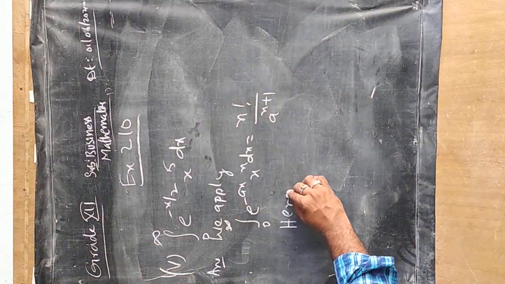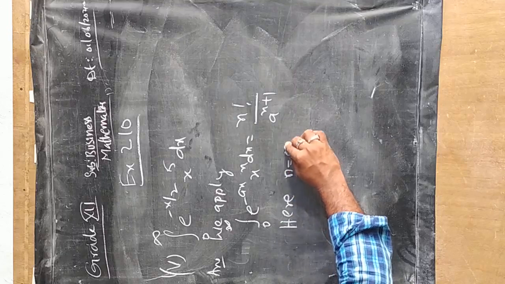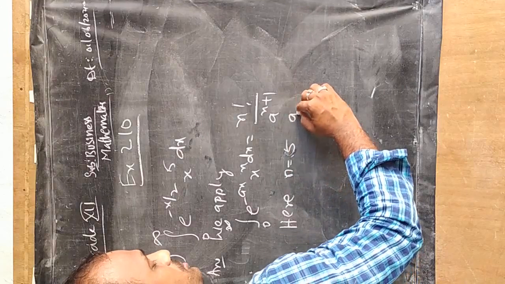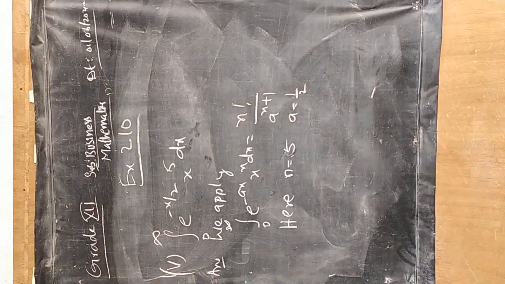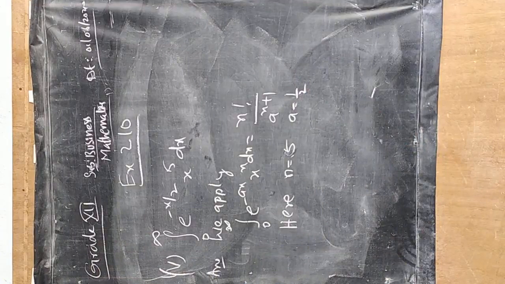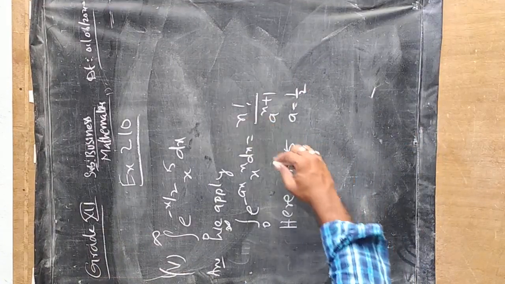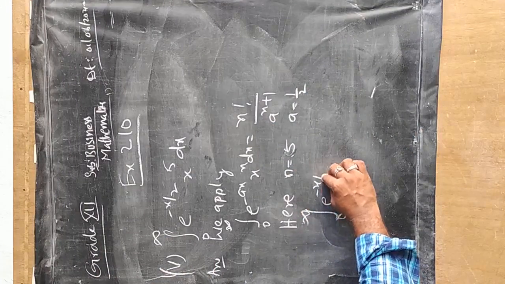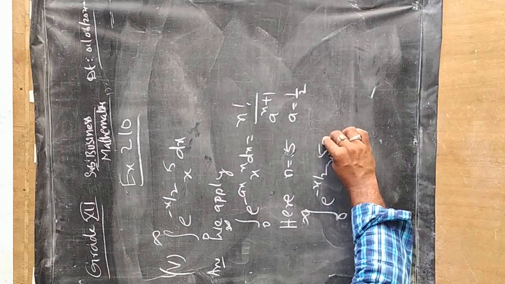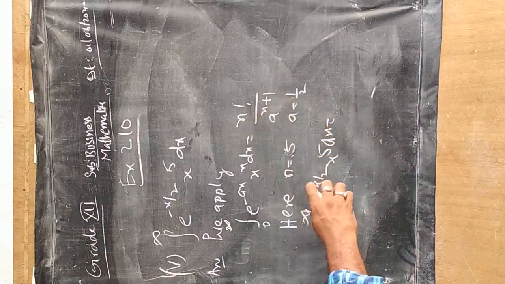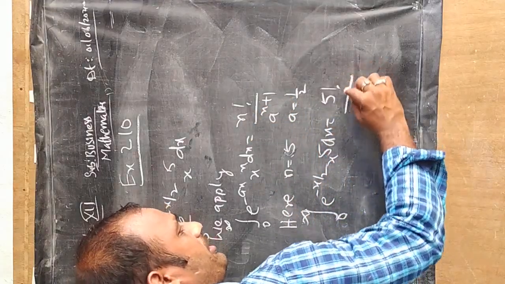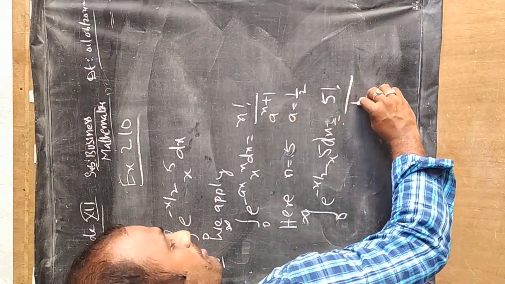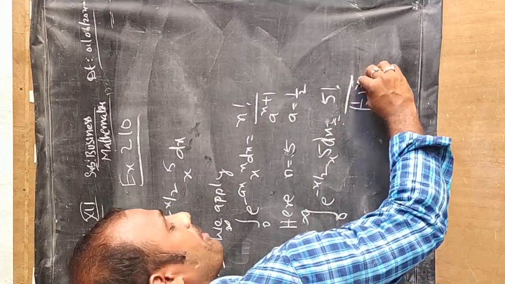Here n is equal to 5 and a is equal to 1 by 2. If I substitute in the formula, integral 0 to infinity e power minus x by 2 x to the power of 5 dx is equal to n, which is 5 factorial, divided by a value 1 by 2 whole power 5 plus 1.